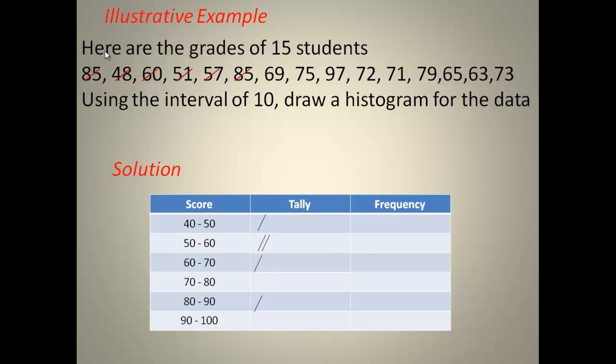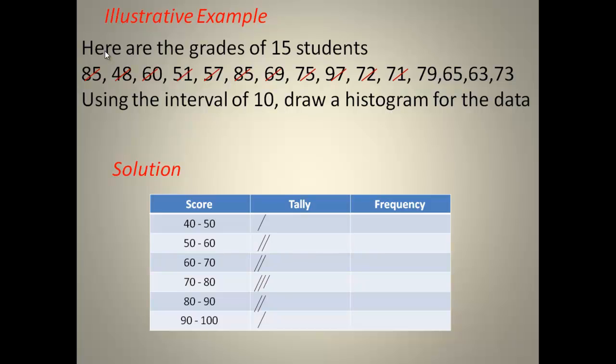The next value, which is 85, will be found at the class boundary of 80 to 90, so we make our tally there. 69 will be at 60 to 70, we make our tally. 75 will be at 70 to 80, we make our tally. 97 will be at 90 to 100, so you make your tally just like that.